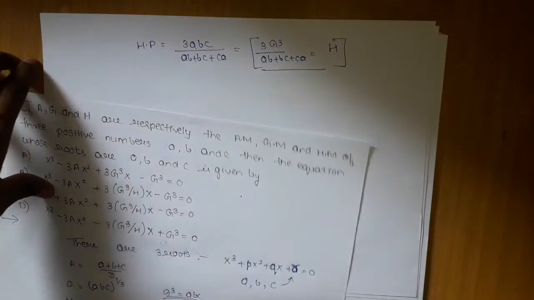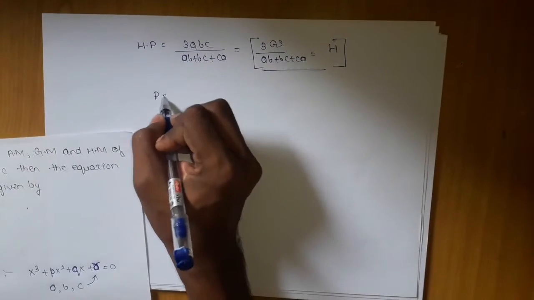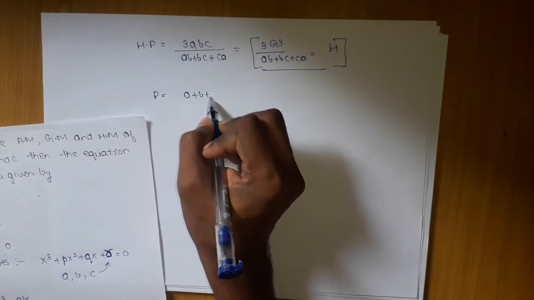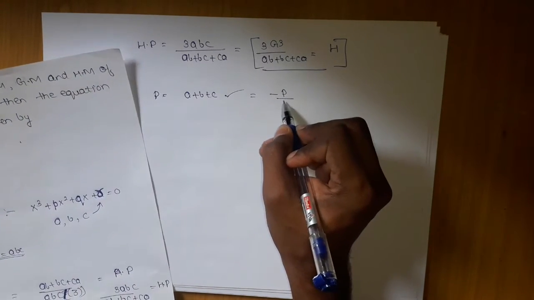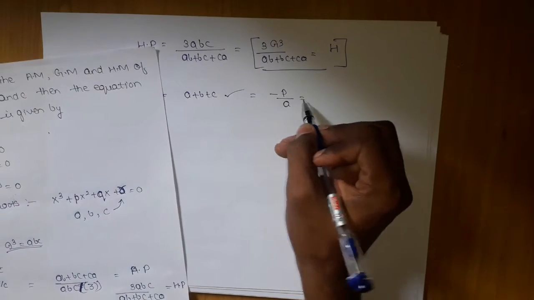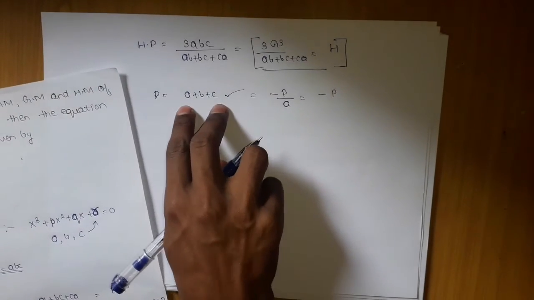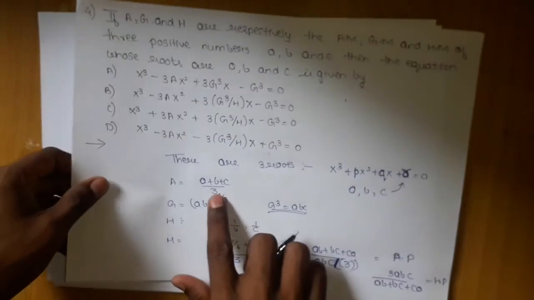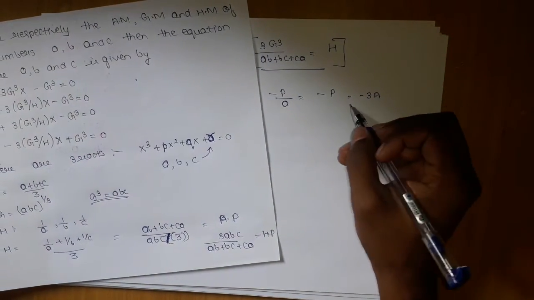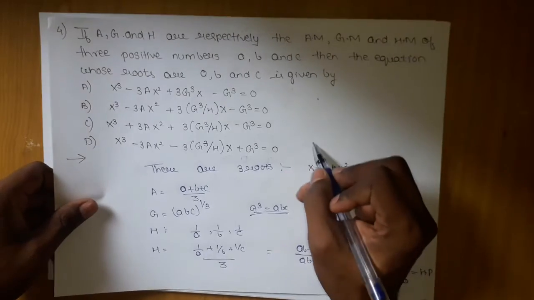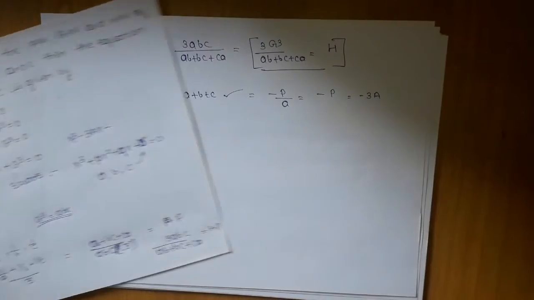Now in the roots for this equation, p will be the sum of the roots A plus B plus C, which is given by minus b upon a, and here a is 1, so only minus p, and minus p is this value, which equals 3 times A, so p will be equal to minus 3 times A. So I got this, so I will write x cube minus 3Ax. Now I am stuck with this one.